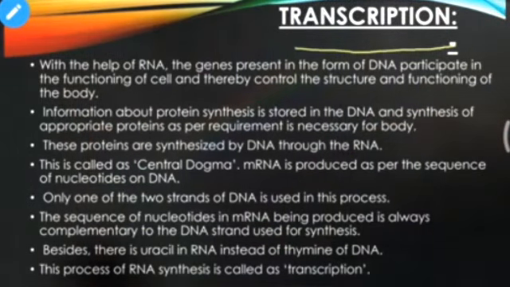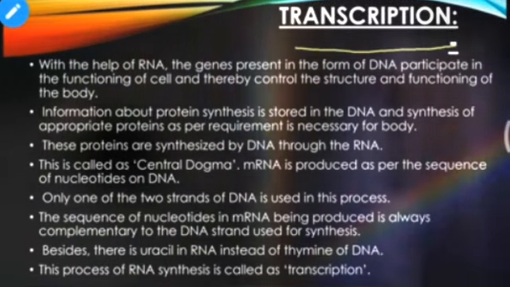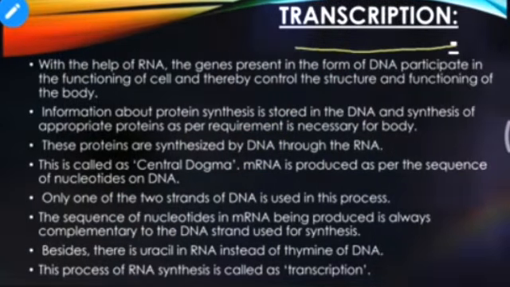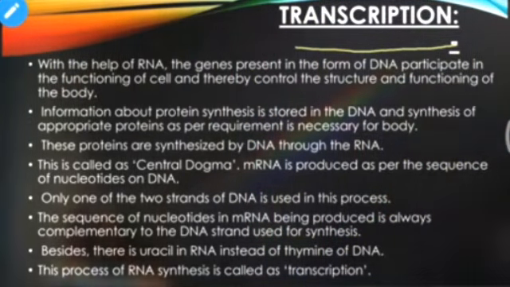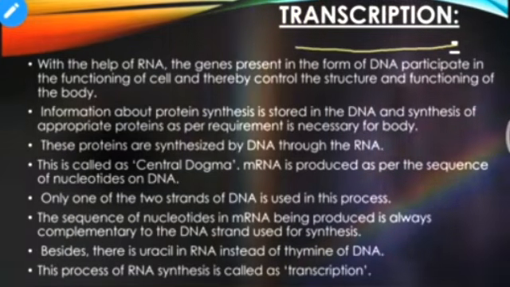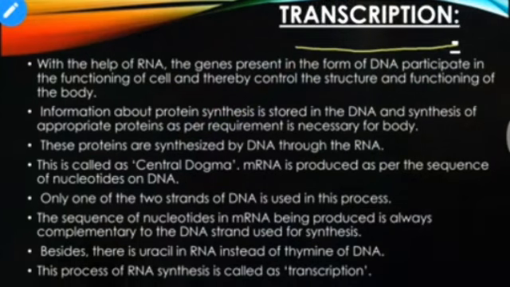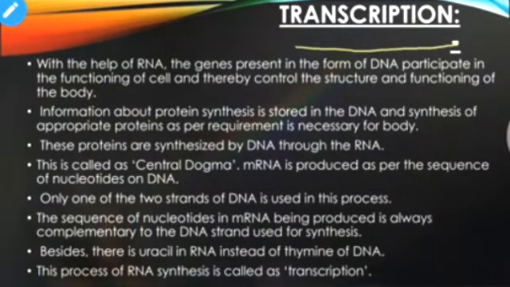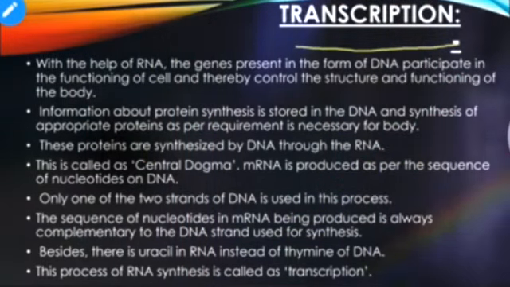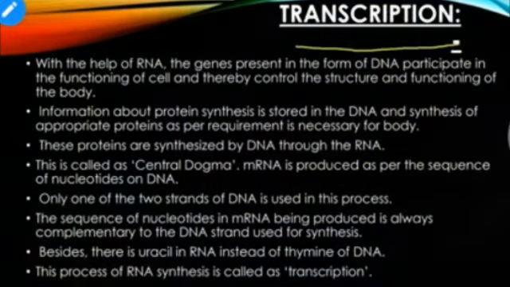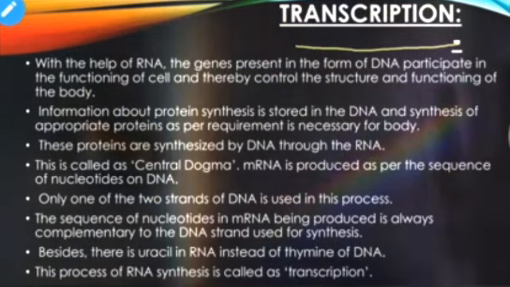It is called central dogma as mRNA is produced as per the sequence of nucleotides on the DNA. Only one of the strands of DNA is used in this process, and the sequence of nucleotides in the mRNA being produced is always complementary to the DNA strand used for the synthesis. So what they are trying to tell you here is, there are two strands in DNA, but when mRNA is made from the DNA, out of the two strands, only one strand is used for making that particular mRNA. And how is it produced?